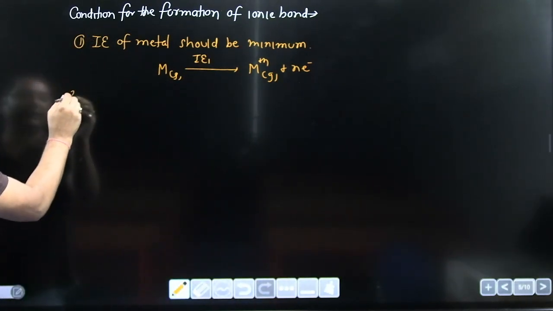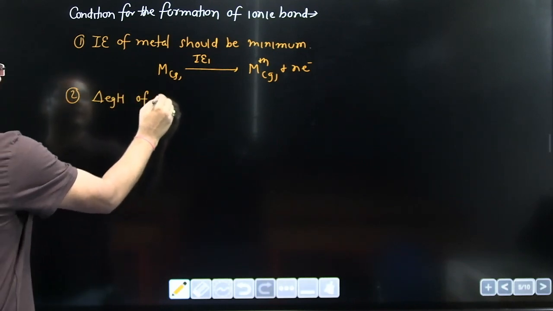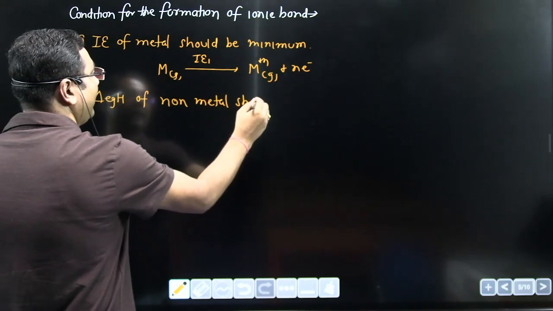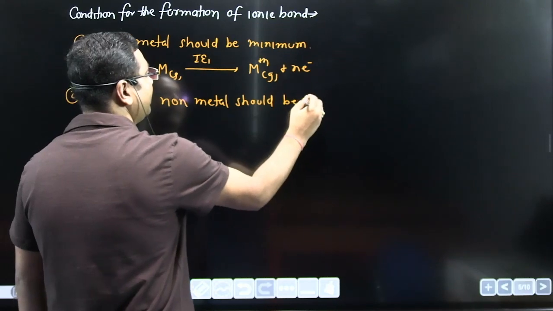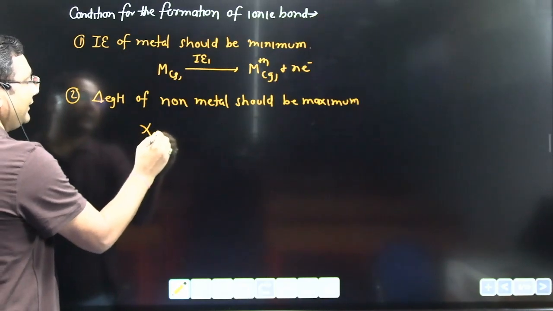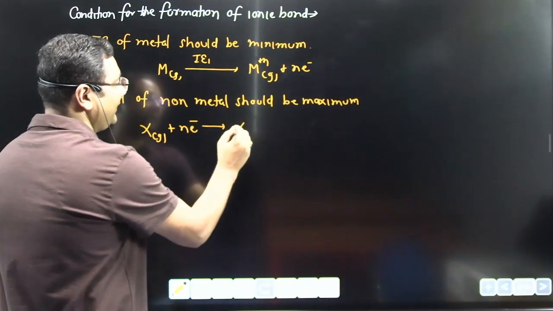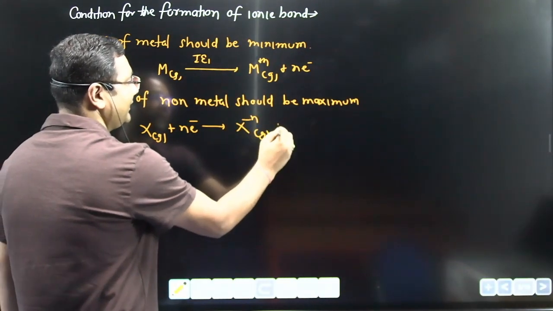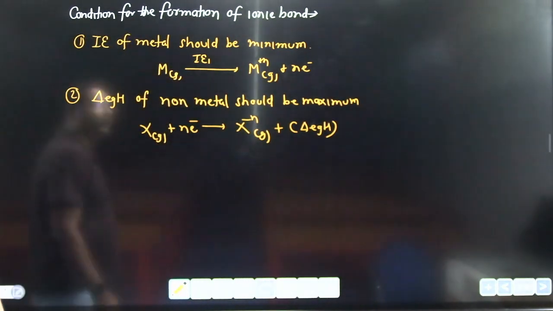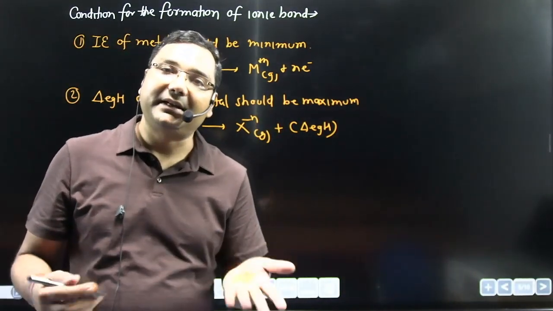And the second point, delta EGH, electron gain enthalpy of non-metal, should be maximum. Now X is a non-metal, and it accepts an electron transferred by this metal, and by accepting this electron, this X becomes negatively charged, and the total change in energy is known as electron gain enthalpy. So this ionization energy should be minimum, and this electron gain enthalpy should be maximum.